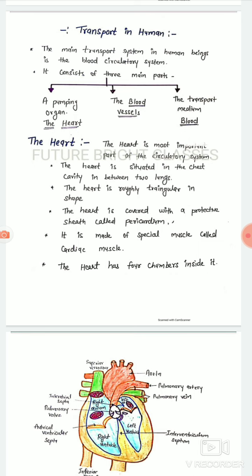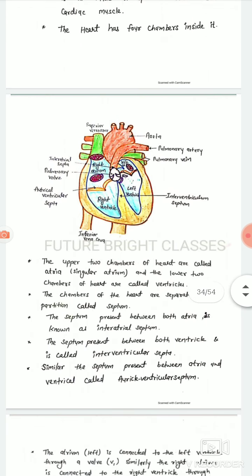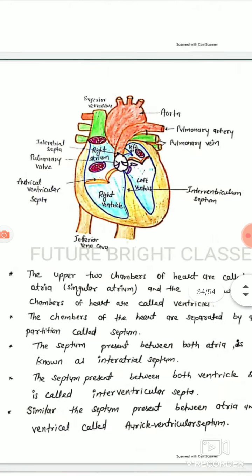It is made of a special muscle called cardiac muscle. The heart has four chambers inside it. This is the diagram of our heart.